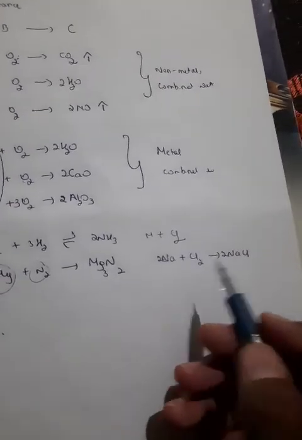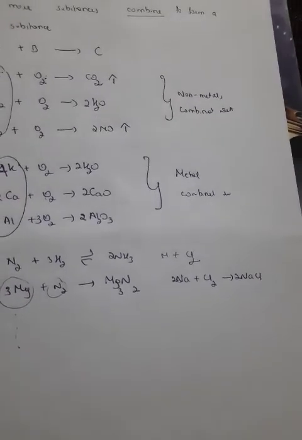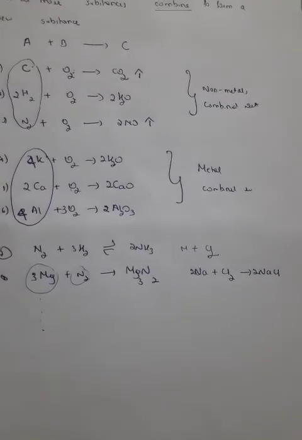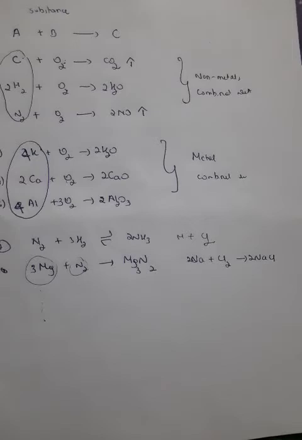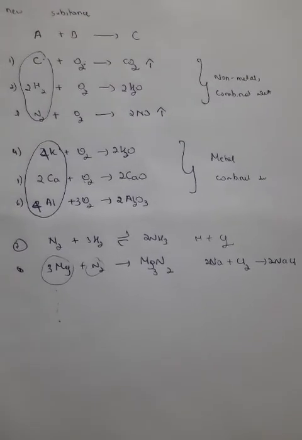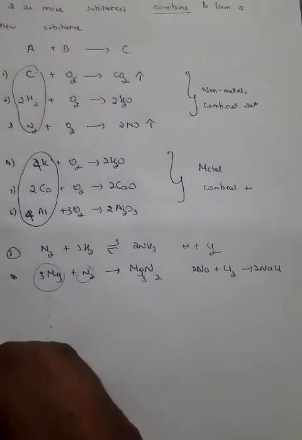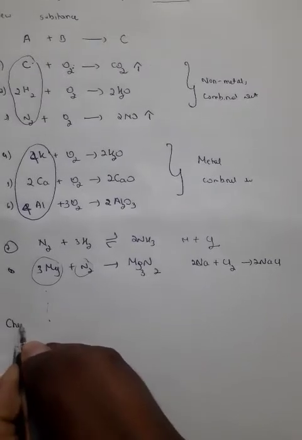Non-metal reacting with chlorine. So many different types of combination reaction could be given here, right? So this is one type of chemical reaction. Then what is the other? Just now we are seeing that the second type is called chemical